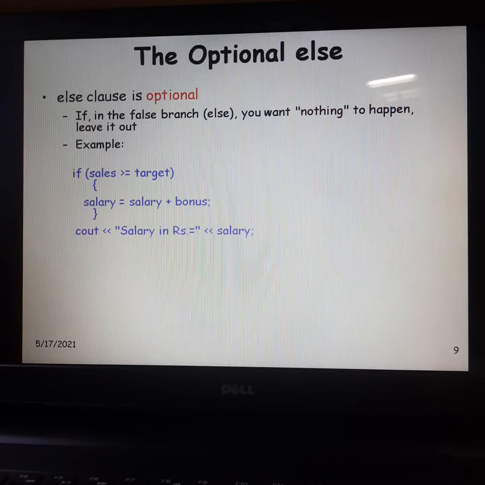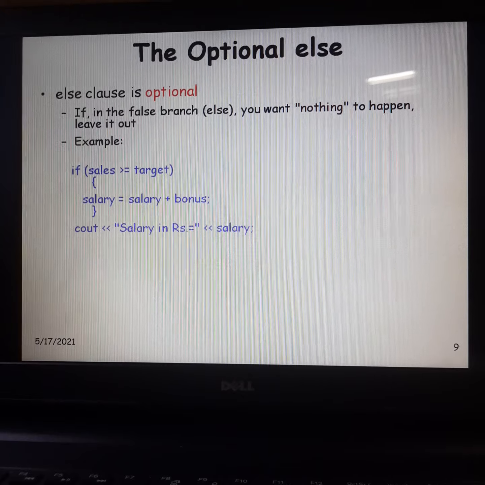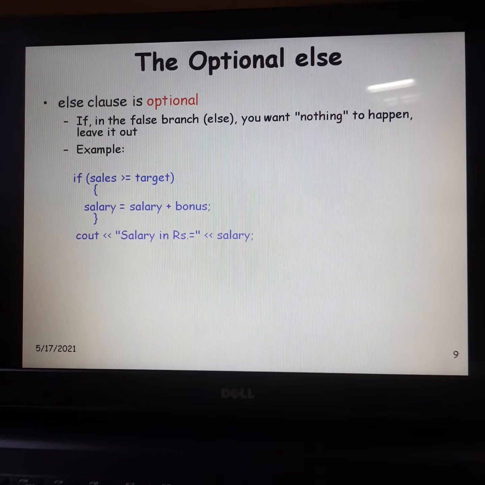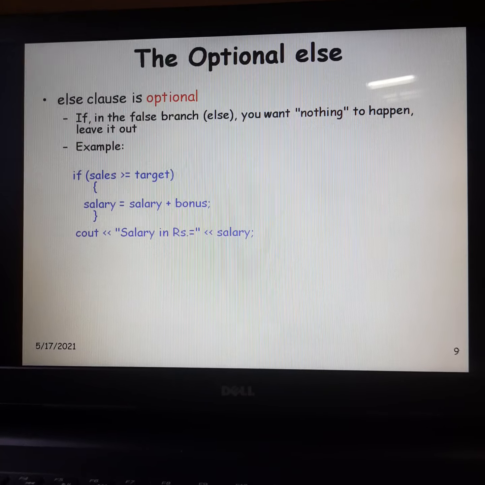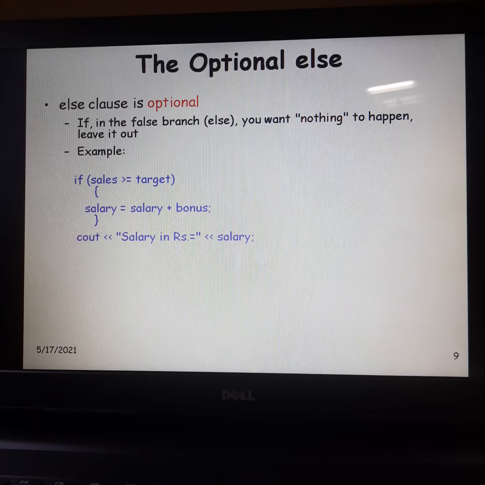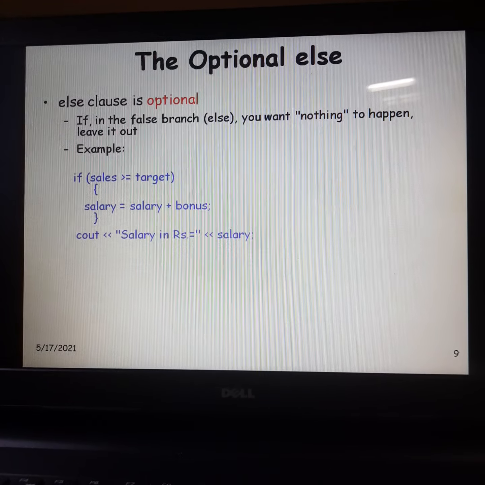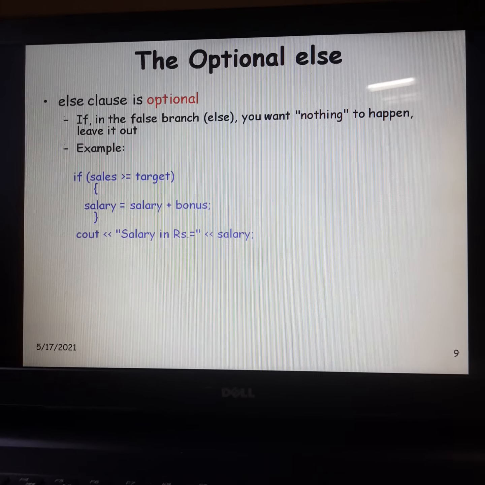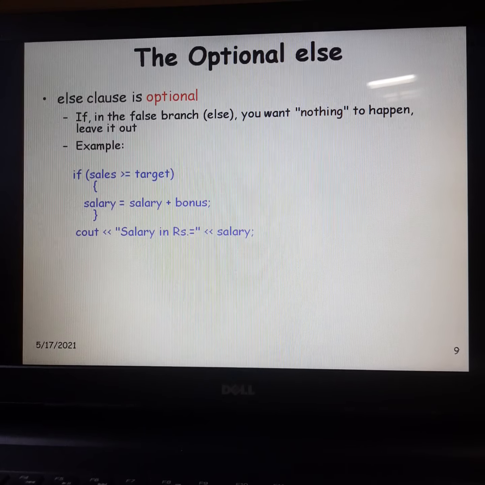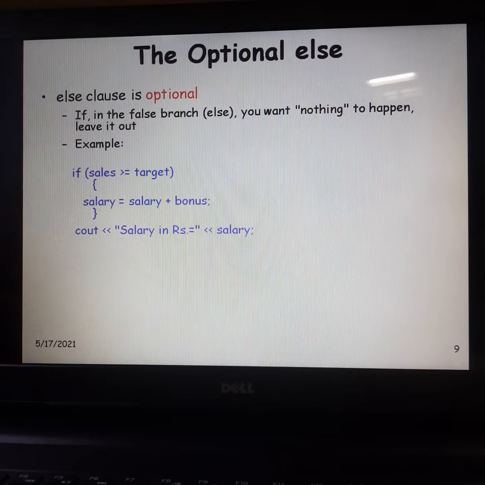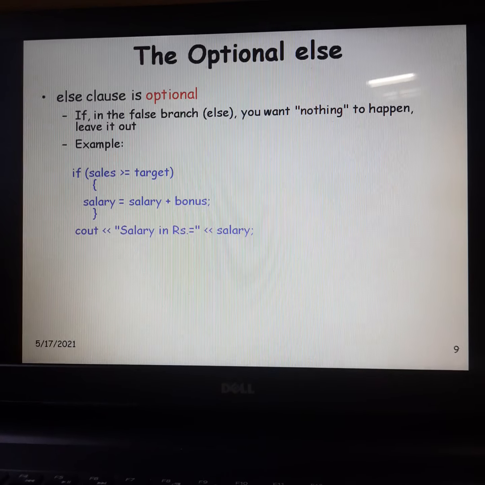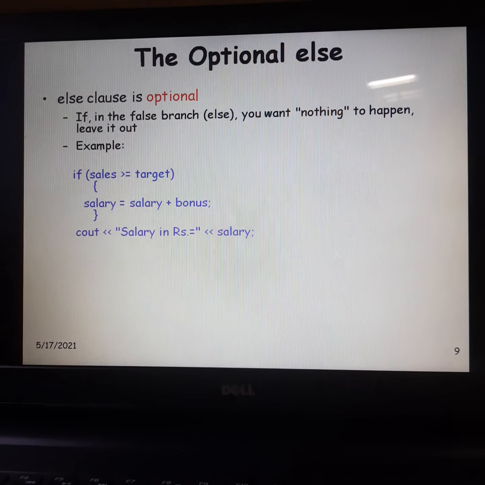He has been assigned a target of selling 1000 products in a month. If he has sold, say, 2500 products, then sales is definitely greater than target according to that condition. So he will get the basic salary plus the bonus depending on how much more the sales are than the target, and then the salary is given.